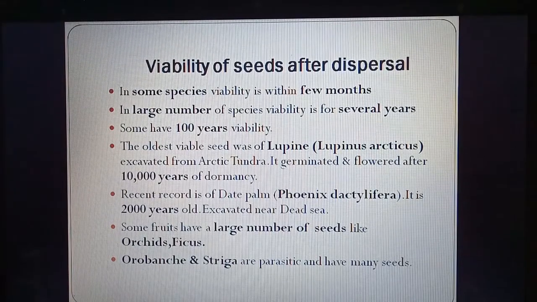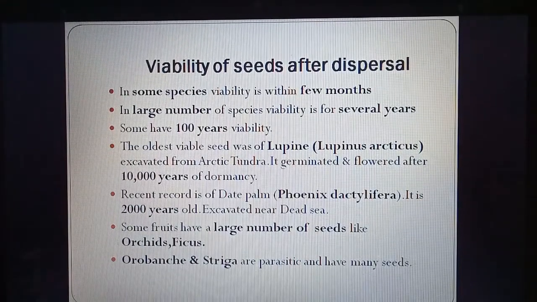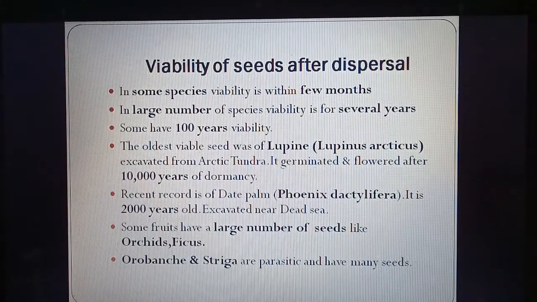It is the scientific name. It was excavated or found in the Arctic tundra region, a very cold area. It germinated and flowered after 10,000 years of dormancy. And the recent record is of date palm. The scientific name is Phoenix dactylifera. It is 2000 years old and it was excavated or found near the Dead Sea.